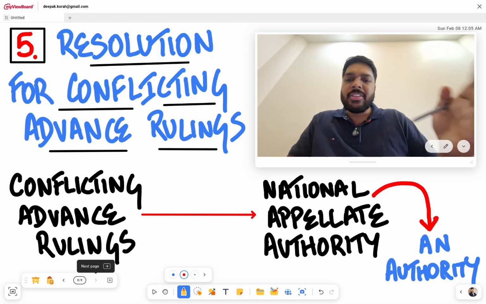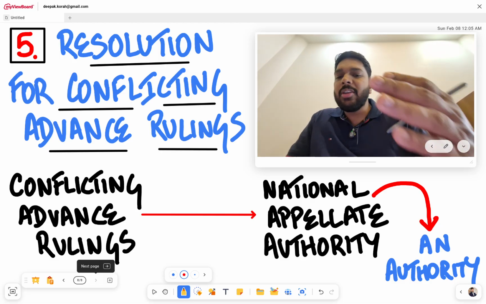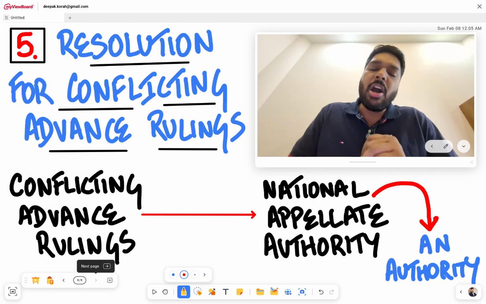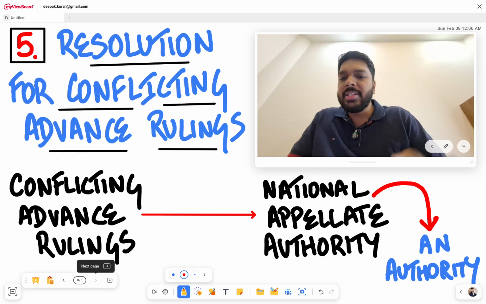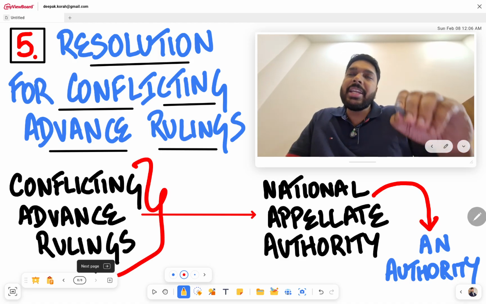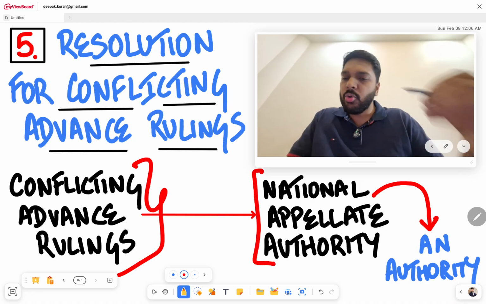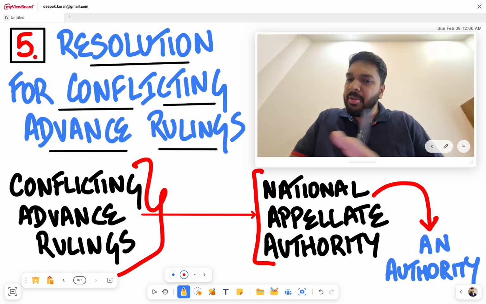Because of these conflicting advance rulings, there was a lot of confusion among taxpayers as to which advance ruling to actually follow. Now, the government has realized these conflicting advance rulings happening to date, and because of them, the government had initially thought of establishing a National Appellate Authority for Advance Rulings, which is only on paper up to date. Practically, it is not implemented.